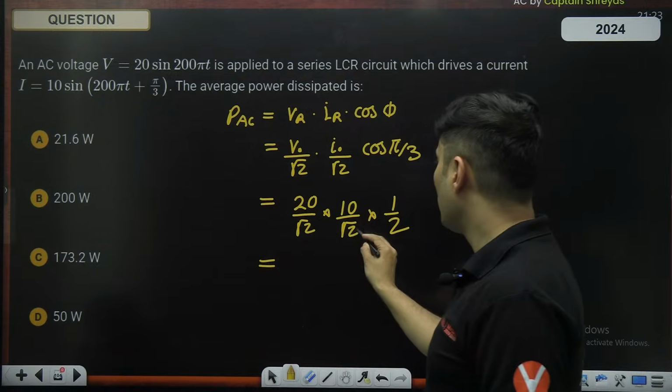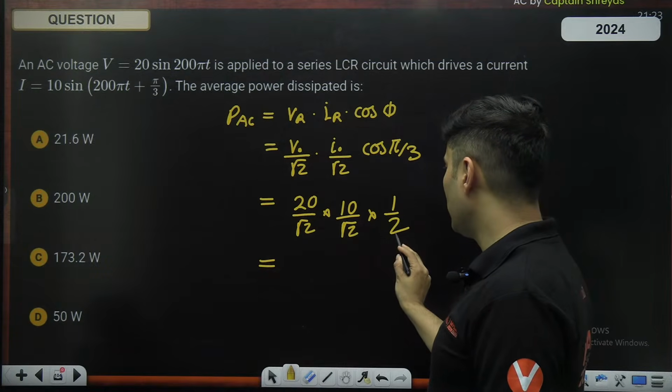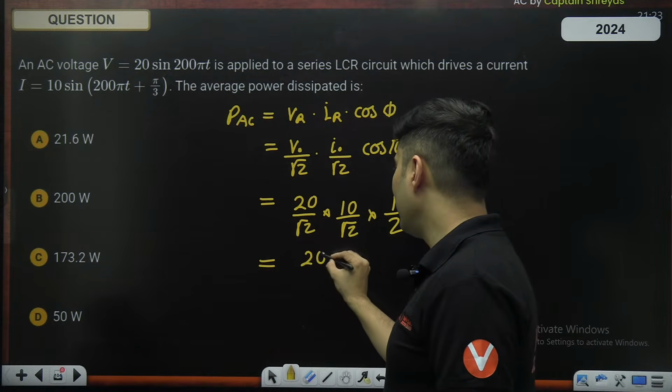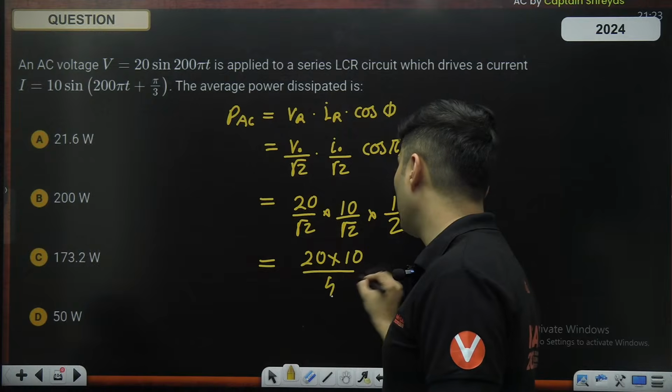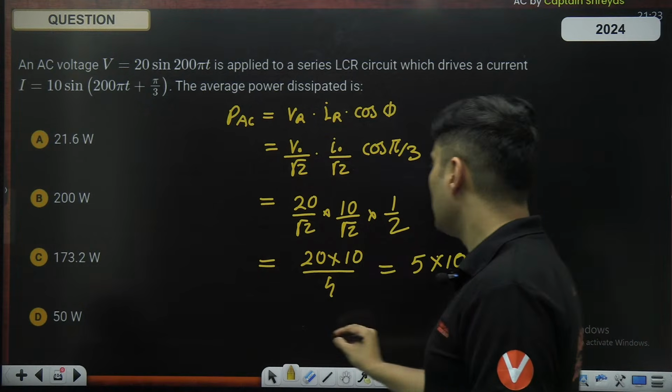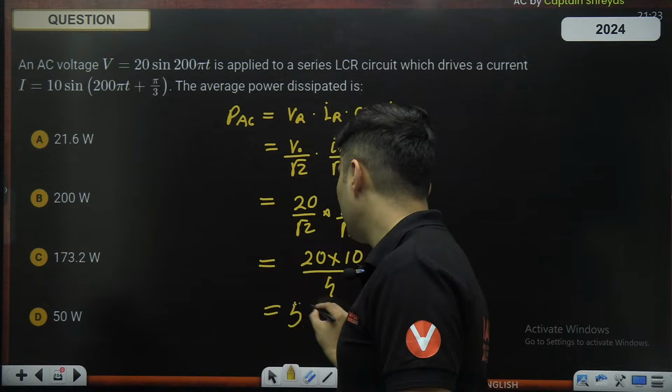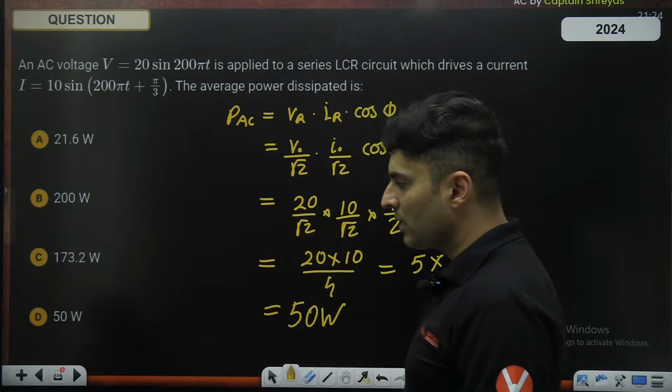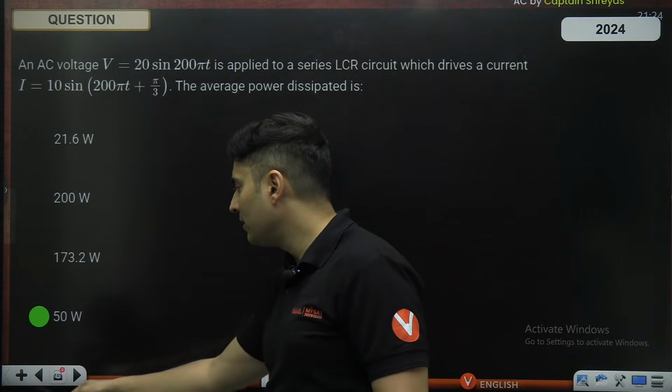Okay, so root 2 into root 2 is 2, 2 into 2 is 4. So this will become 20 multiplied by 10 divided by 4. So 20 by 4 is 5, multiplied by 10, so that is going to give me 50 watts. Is that okay? So option D will be the right answer.